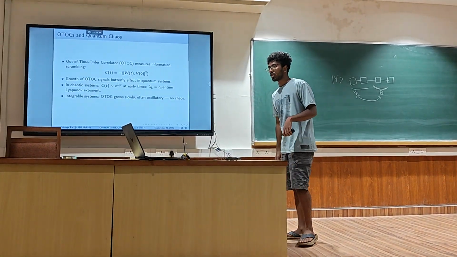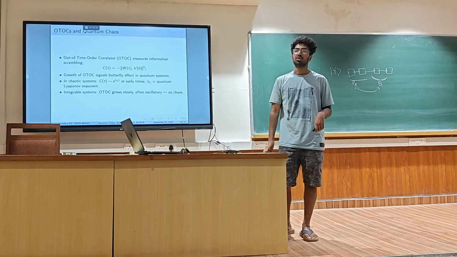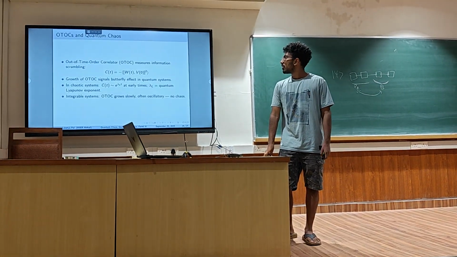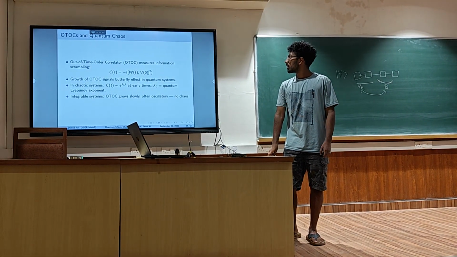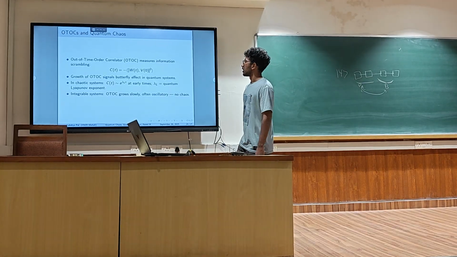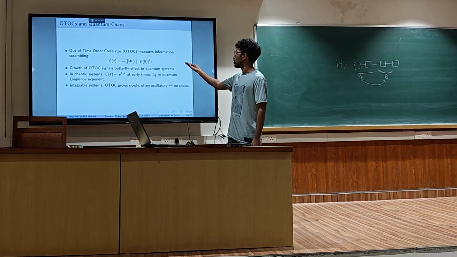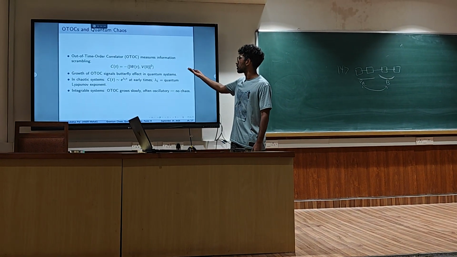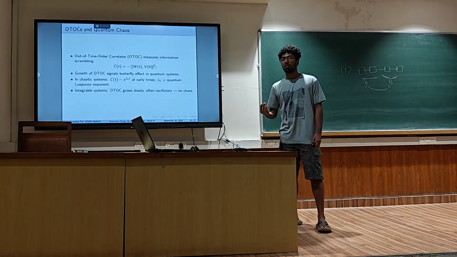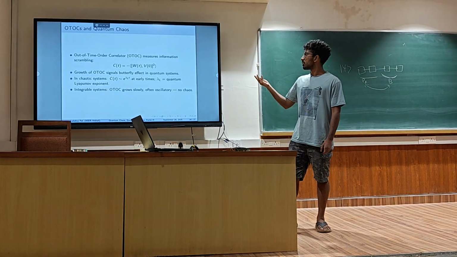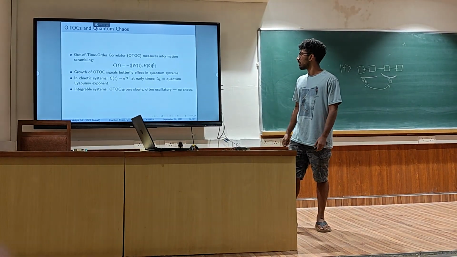As I said, operator growth is also one of the things that we use to study these systems. That is studied using something called the out-of-time-ordered correlator, which is defined as the negative of the expectation value of the commutator of W(t) and V(0) squared. W(t) is an operator that is evolving in time, and V(0) is at time equal to 0.